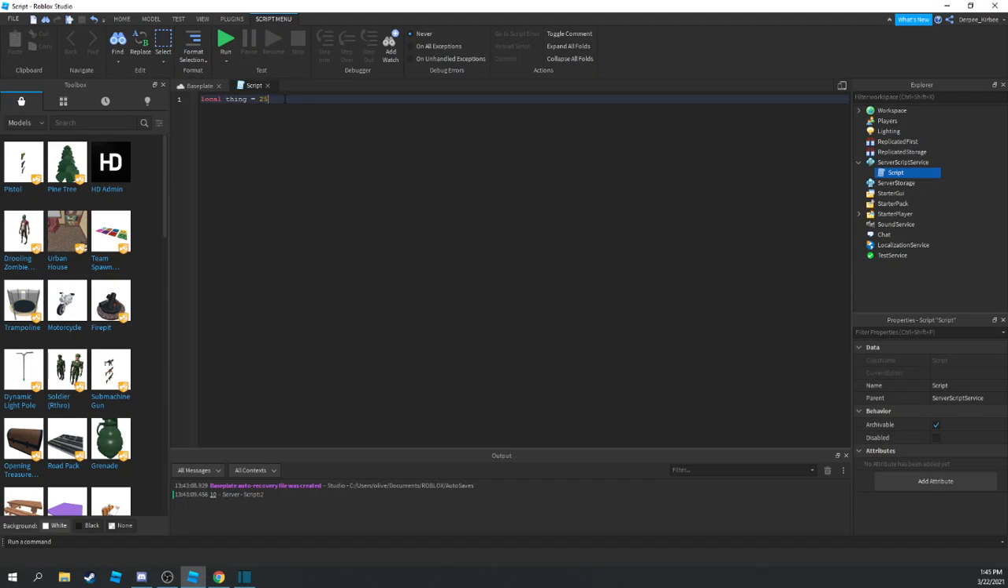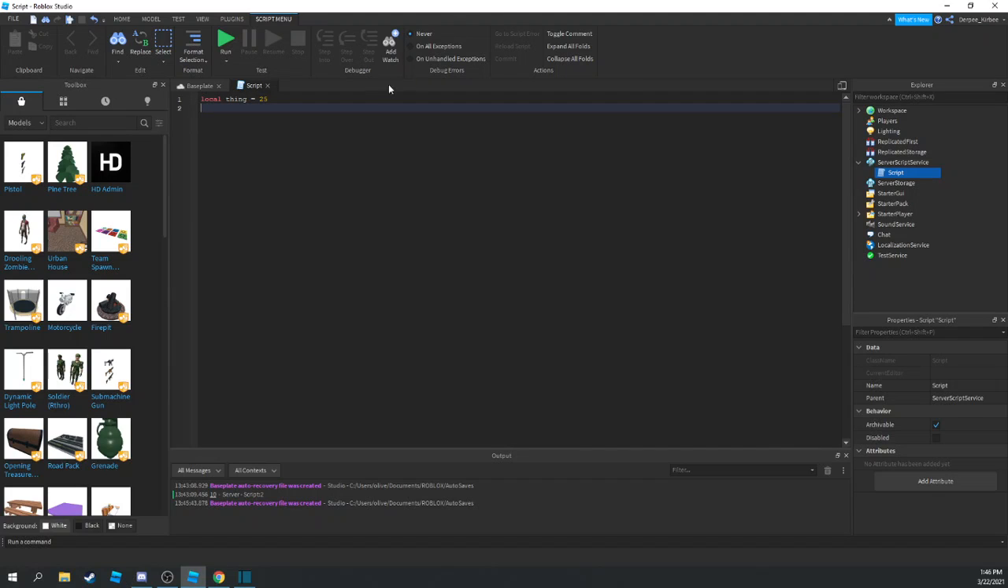And if I want to reference it in other parts of the script, I can just say thing for whatever I'm using it for. Obviously, it's going to error out here because I'm just saying the word thing. I'm referencing it, but I'm not doing anything with it. But yeah, that's how you create local variables.